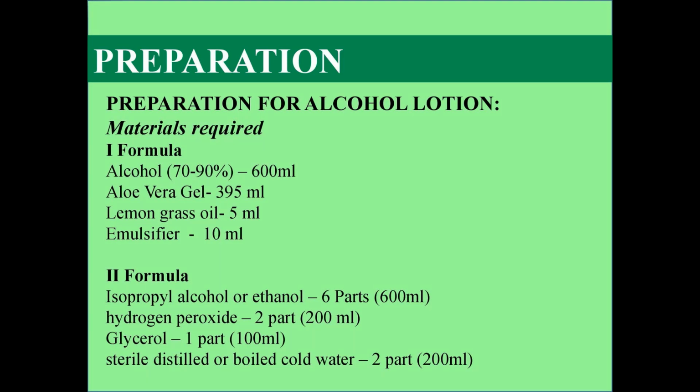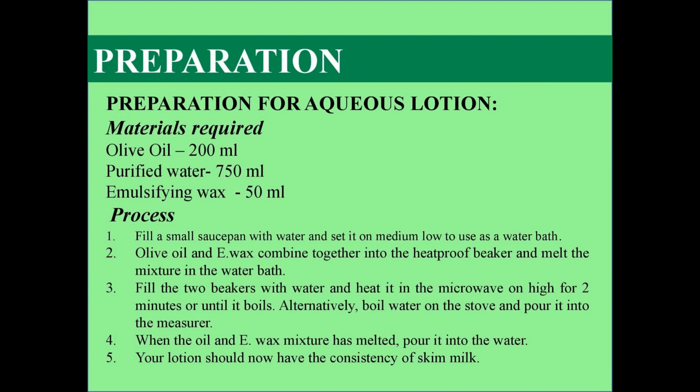And how to prepare it? First of all, we will take a small saucepan full of water and set it on medium low to use as a water bath. Secondly, combine the olive oil and emulsifying wax in a heat-proof beaker and melt the mixture in the water bath. Third, fill the beaker with water and heat it in the microwave on high for 2 minutes or until it's boiled. Alternatively, boil water on the stove and pour it into the measure. When the oil and emulsifying wax mixture has melted, pour it into the water. Your lotion should now have the consistency of skim milk.